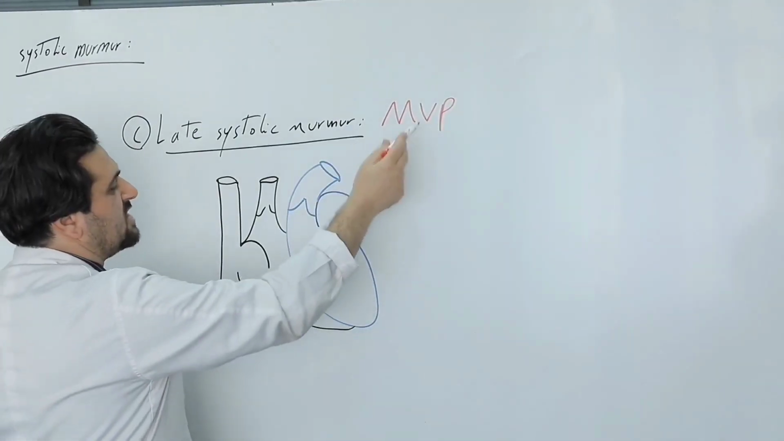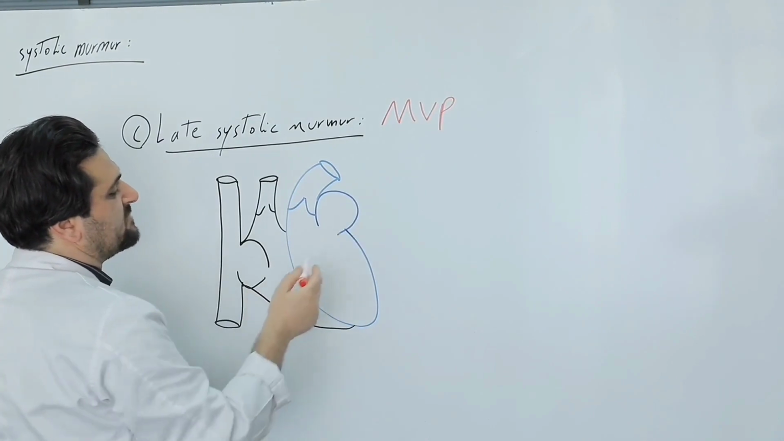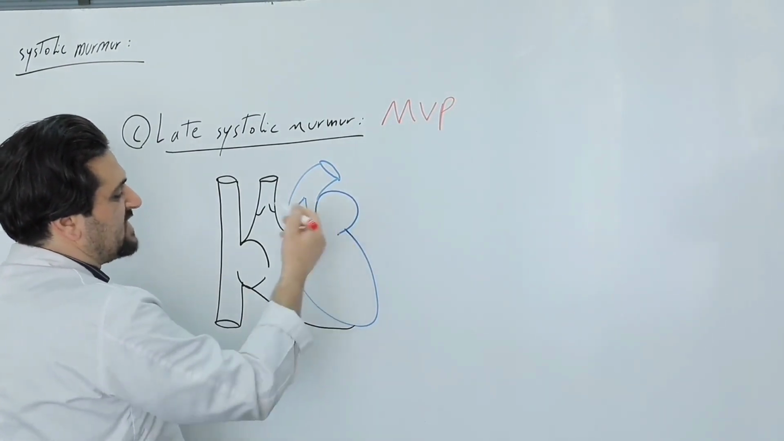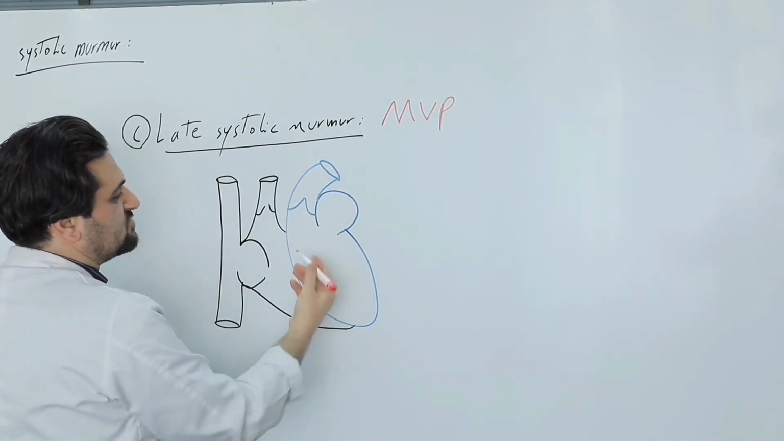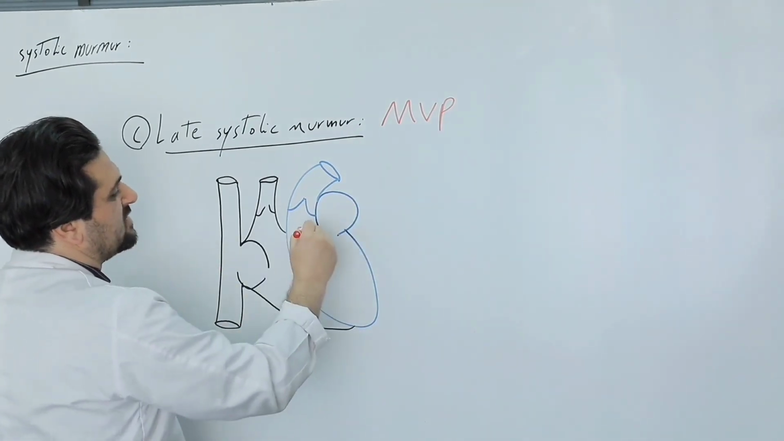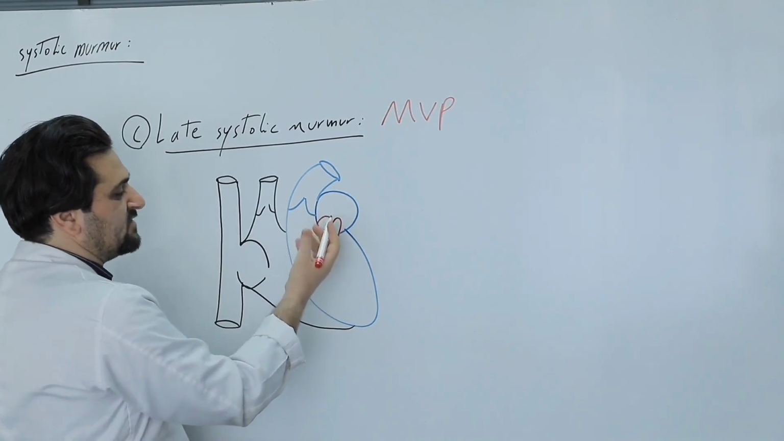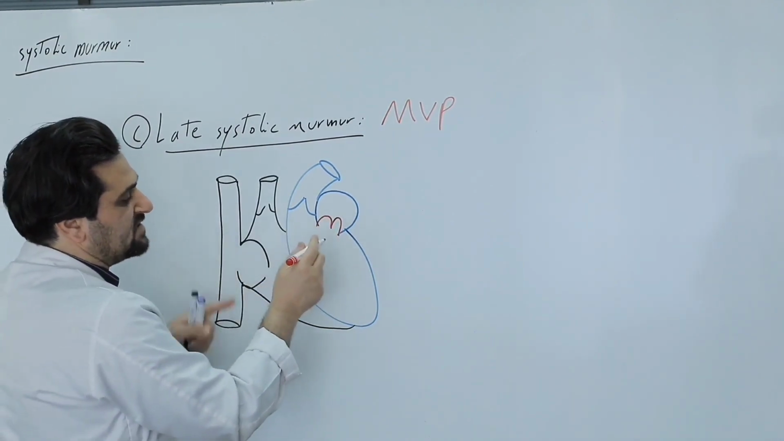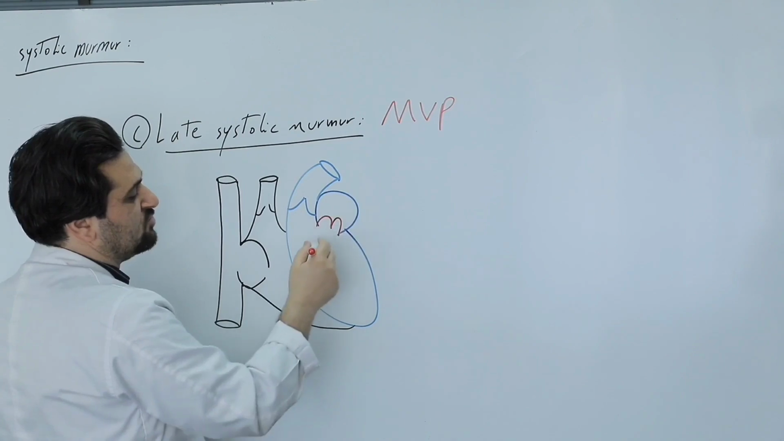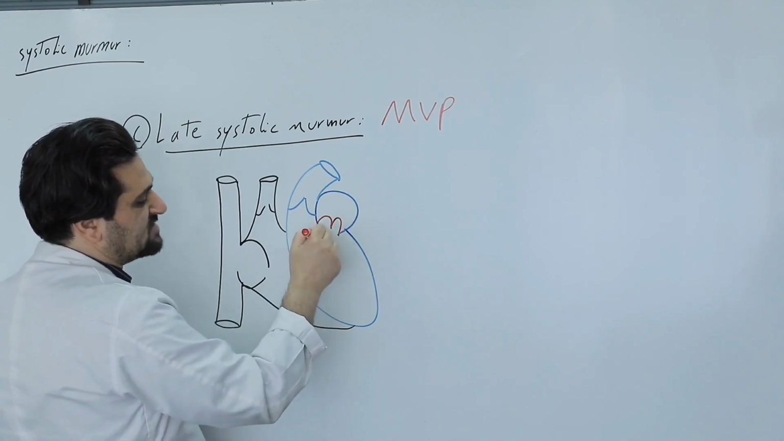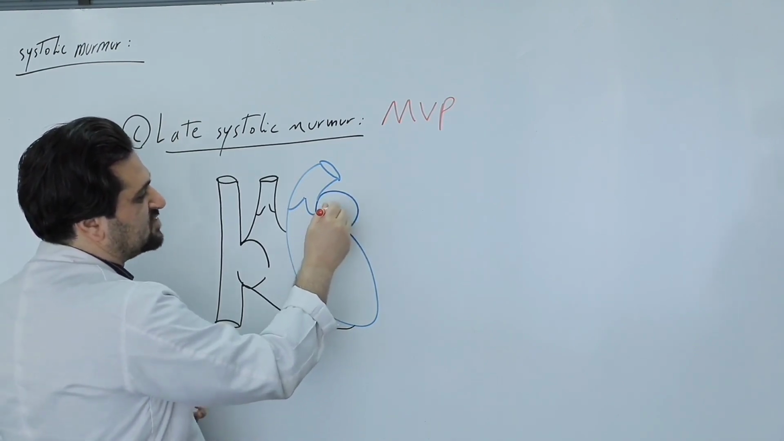In a patient with MVP, or mitral valve prolapse, during systole, when the left ventricle contracts, the mitral valve prolapses into the left atrium like this. After the prolapse, the leaflets of the mitral valve separate from each other to some extent, leading to mitral regurgitation. This means that blood enters the left atrium from the left ventricle.